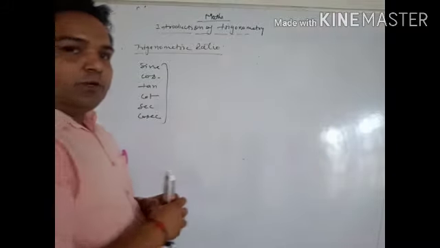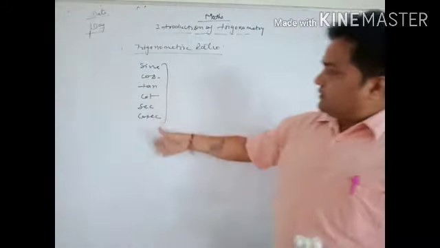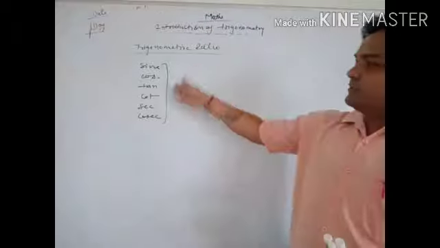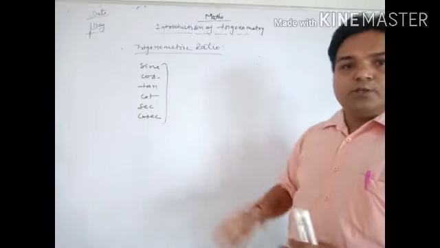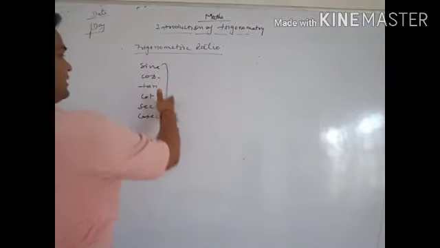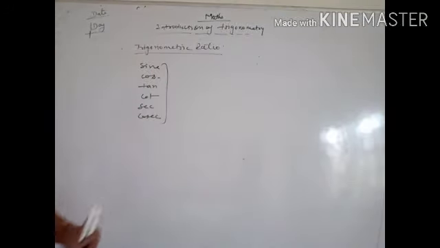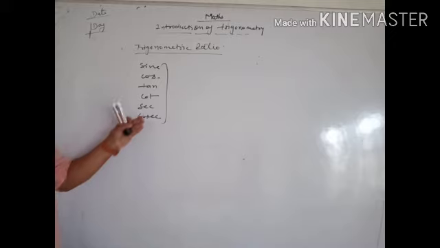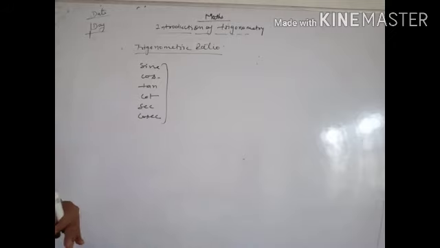It is very important that you learn these in sequence, because if we learn them in sequence, we have no problem solving questions and other formulas.